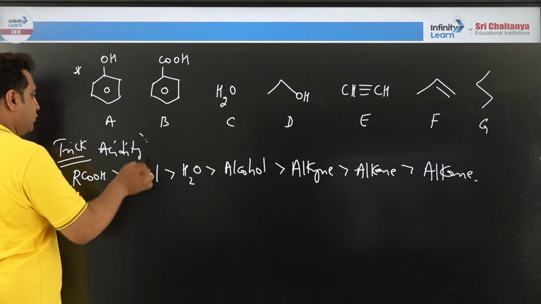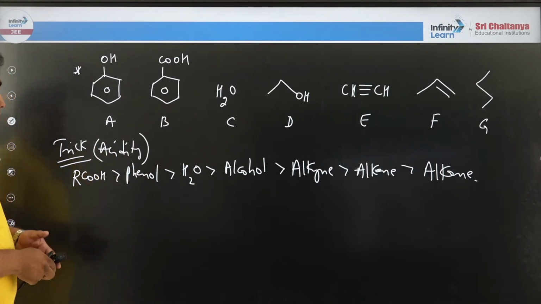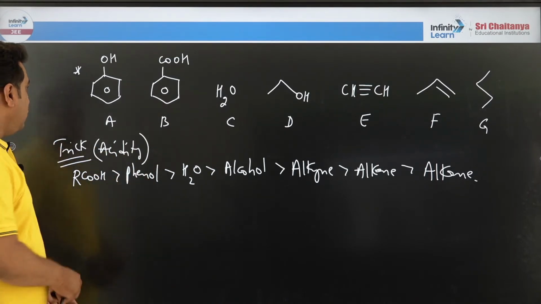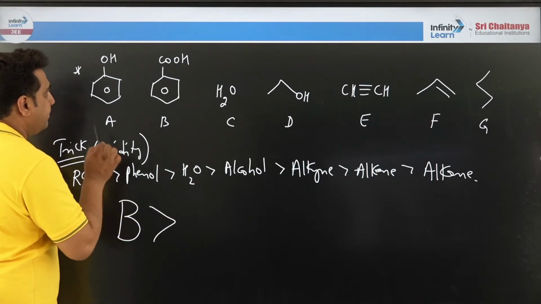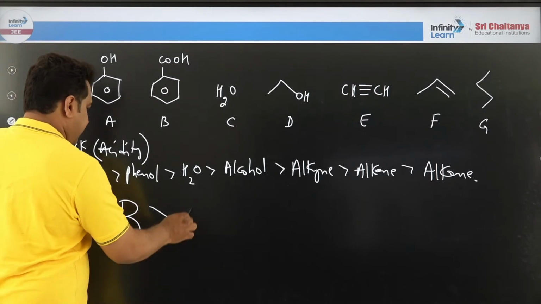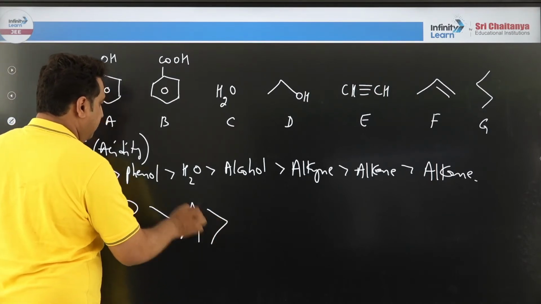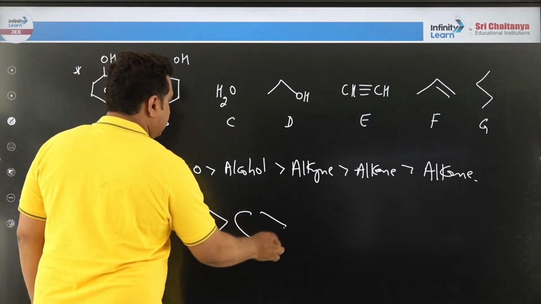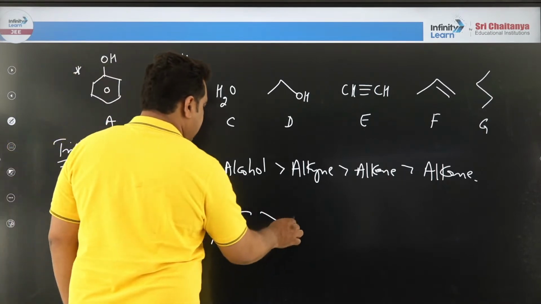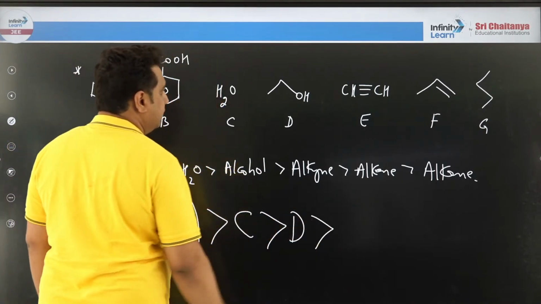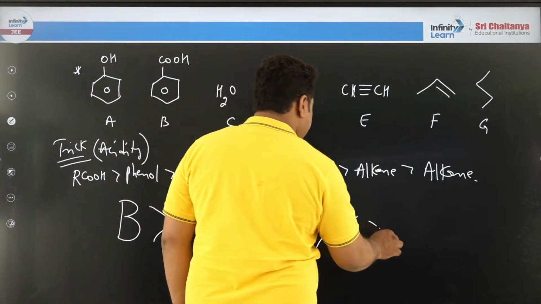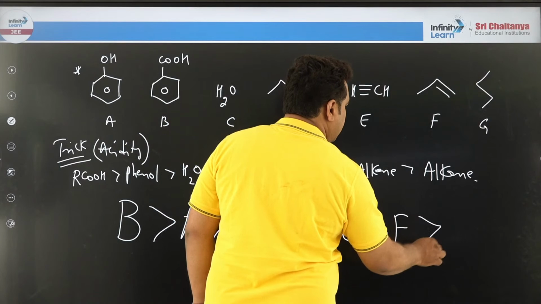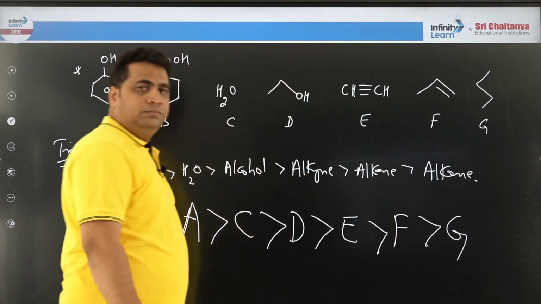This is a trick, dear students. If you apply this trick, then what will happen? Who will come first? B will come first. Then phenol, where is phenol? A will come. Then water, C will come. Then alcohol, where is alcohol? D will come. Then alkyne, E will come. Then alkene, F will come, and alkane, G will come.